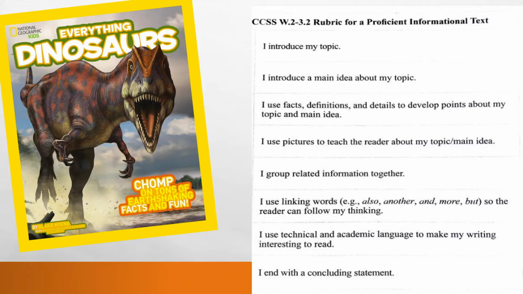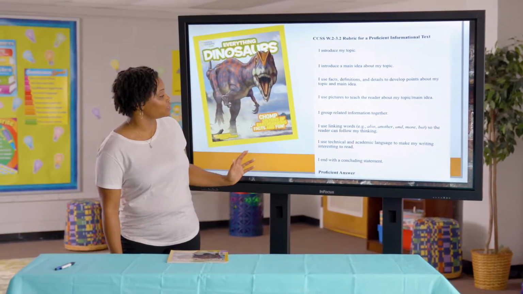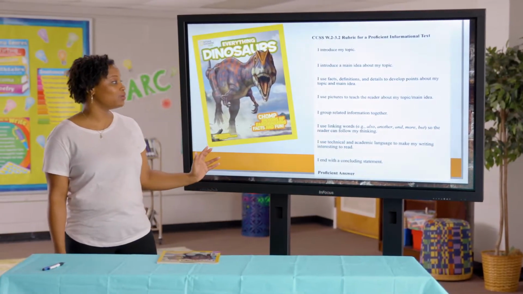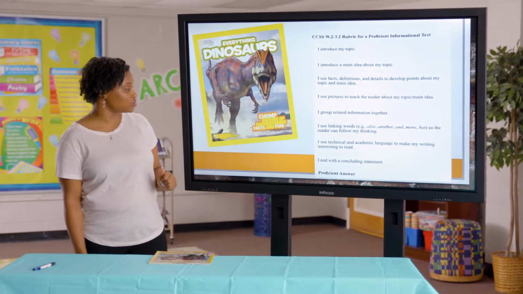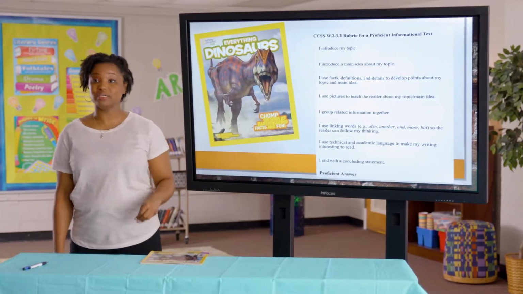We want to group related information together. We want to use linking words like also, another, and, more, but, so that the reader can follow our thinking. We want to make sure that we use technical and academic language to make our writing interesting to read. And finally, we want to make sure that we end with a concluding statement.